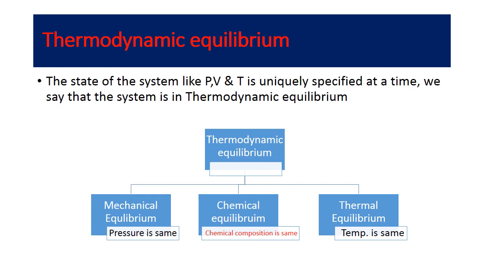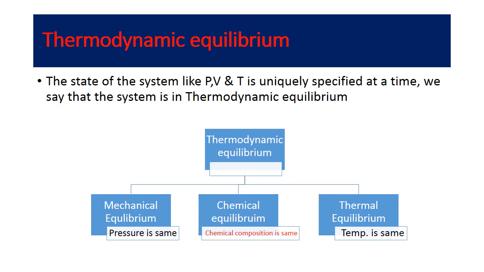So for defining these values uniquely at that particular time, the system should follow a quasi-static nature. The quasi-static nature means the system should undergo a very slow process. If the process is slow, then and only then can we define the unique values of pressure, volume and temperature at that time. This thermodynamic equilibrium can be classified into three types: mechanical equilibrium, chemical equilibrium, and thermal equilibrium.